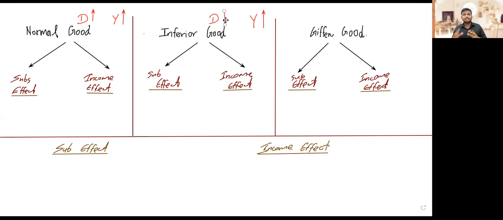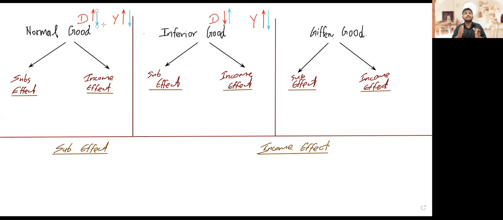The other way around, when consumers' income drops, demand for an inferior good will go up. People start buying these products only when their income drops. But for normal goods, when income drops, they buy less. So this income and demand relationship decides whether a product is a normal good or an inferior good.